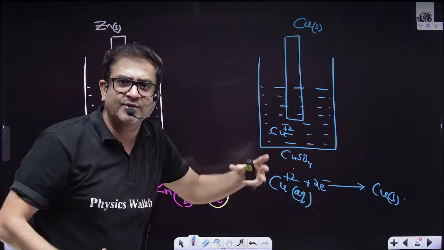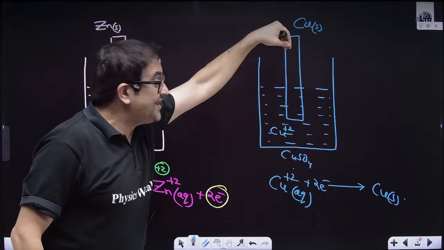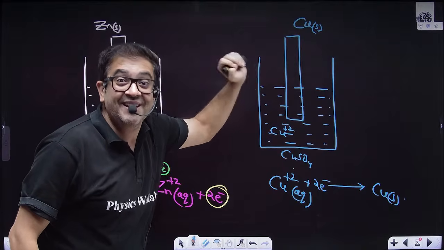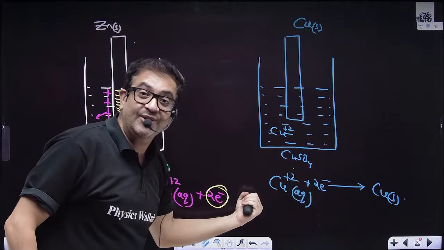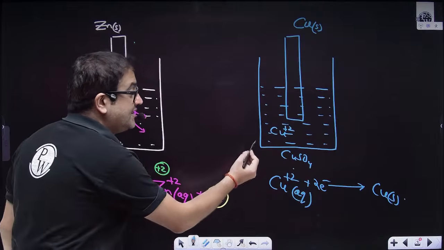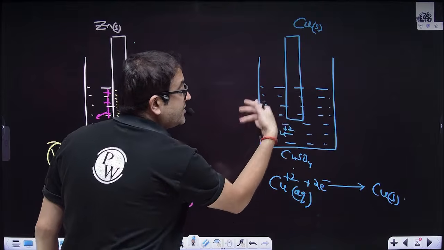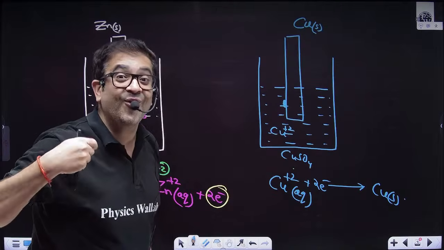We will supply those electrons. This is a metal, and a metal has free electrons, so this copper will take those free electrons and will be deposited as solid copper. That means this ion will be leaving the solution and getting deposited here.